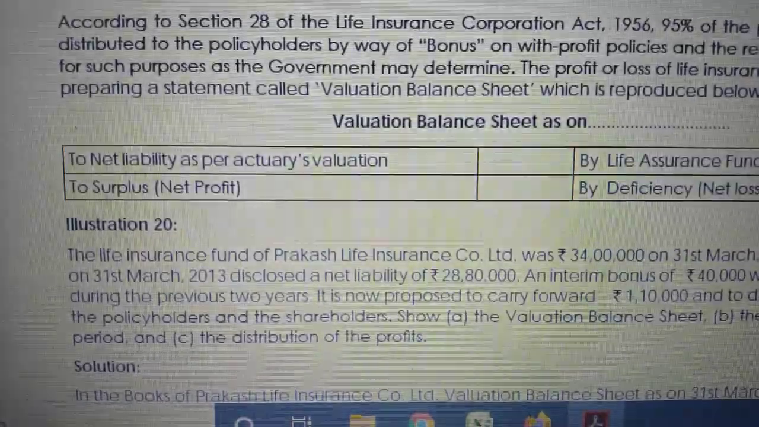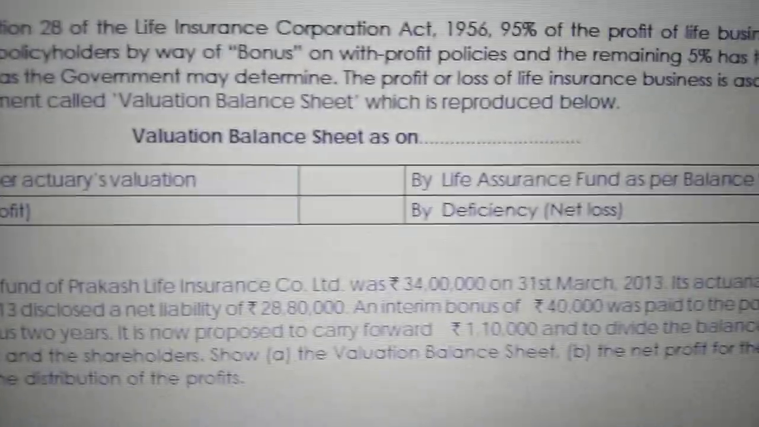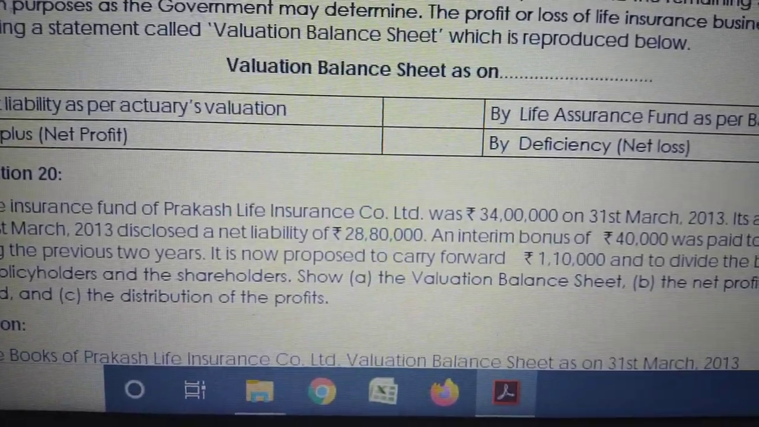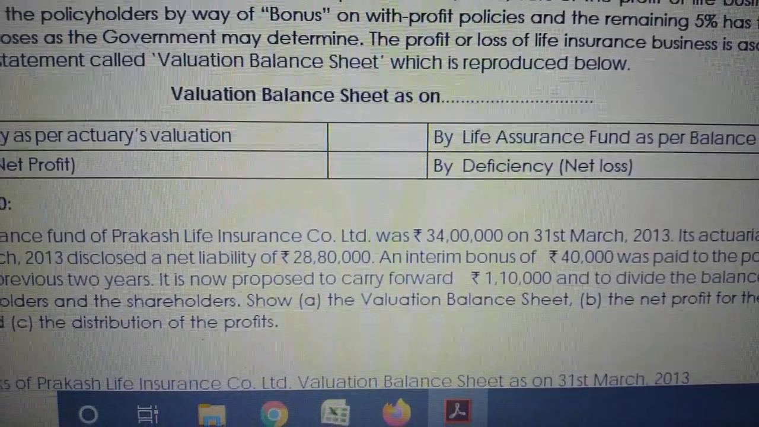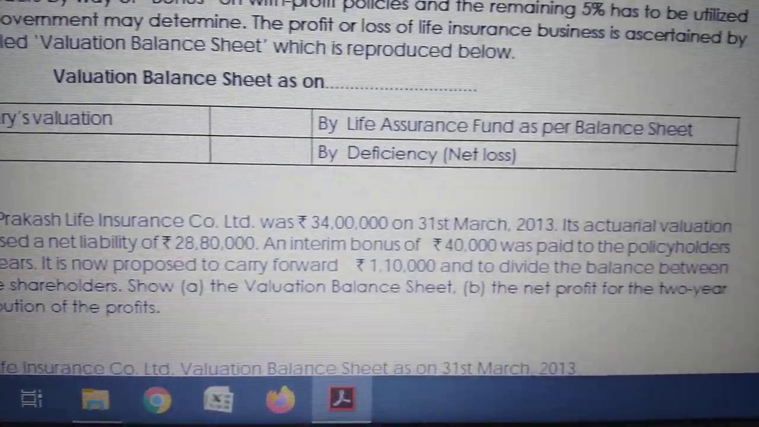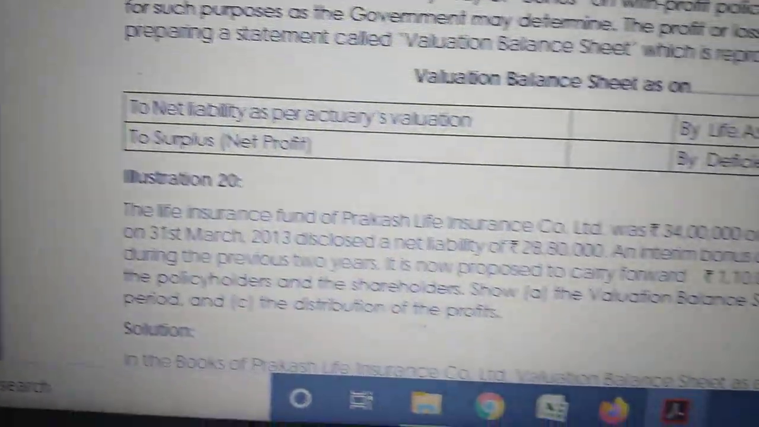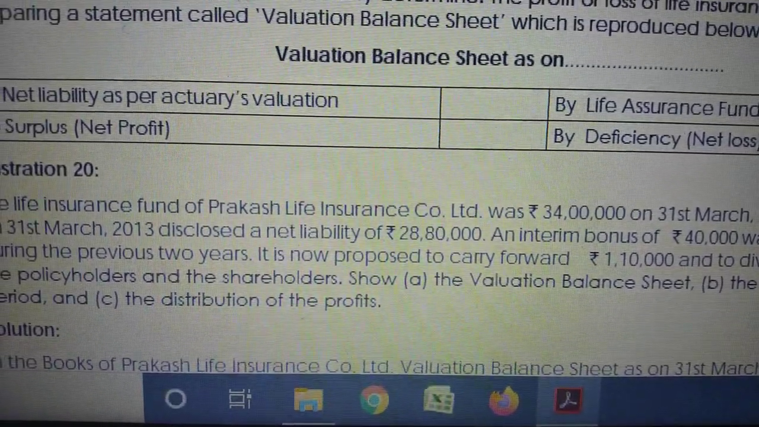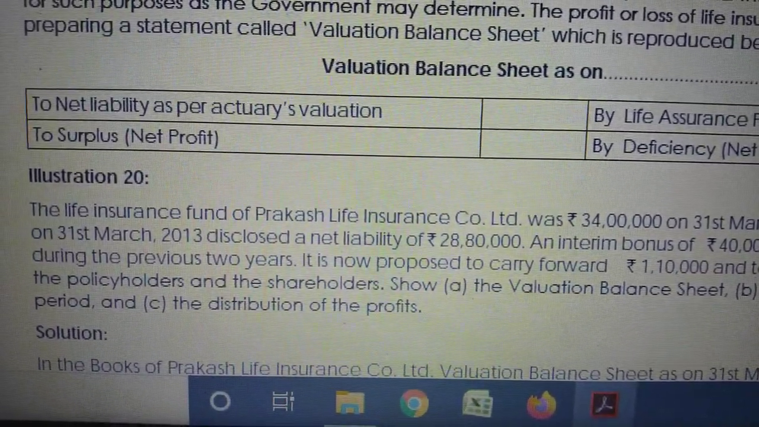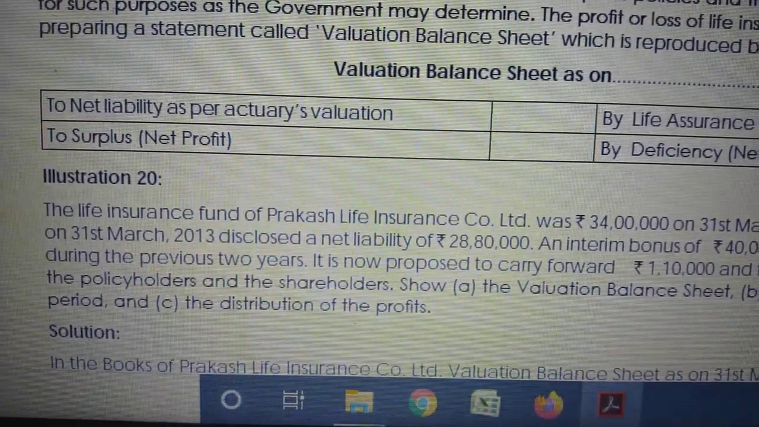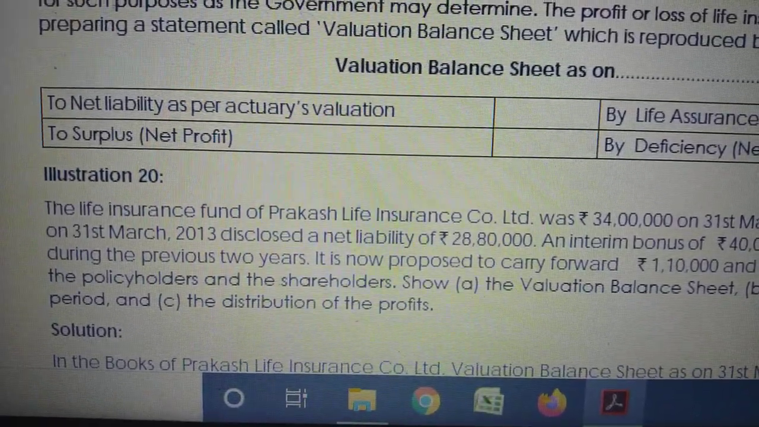Within these 2 years, they paid interim bonus of 40,000 already to policyholders, and they decided to transfer 1 lakh 10,000 to reserve account. The balance they are going to share between policyholders and shareholders. Policyholders how many percentage? 95%. Balance 5% is for shareholders. That is the rule actually. Profit should be distributed as a bonus to policyholders 95%, and the balance should be transferred to shareholders. This is the basic understanding.